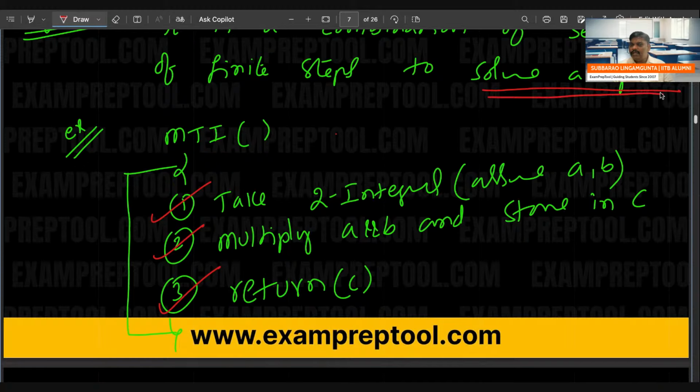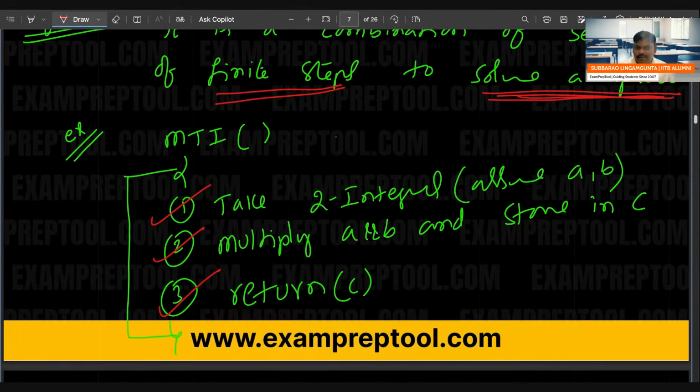All statements are necessary. If you think some statements are not necessary, will you return? It is a combination, all compulsory, and most probably order is also important.